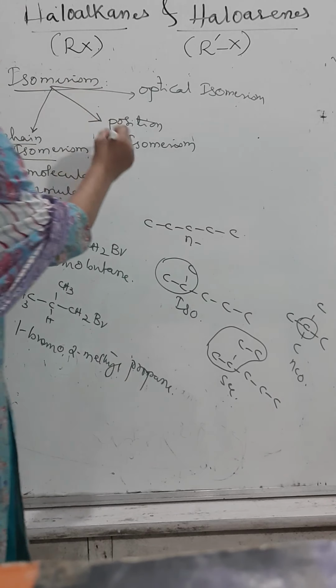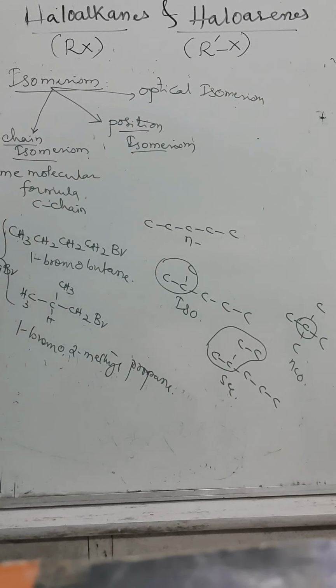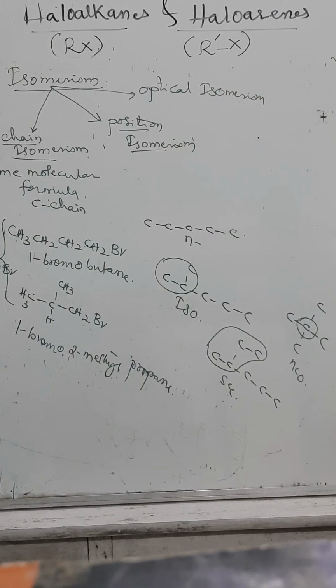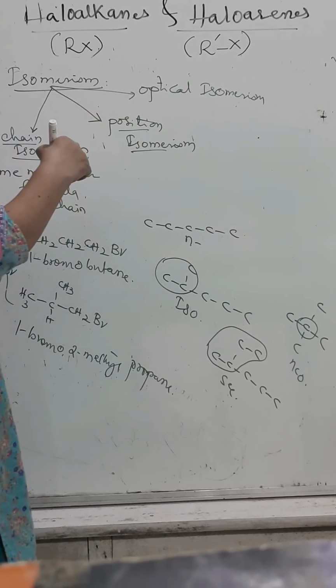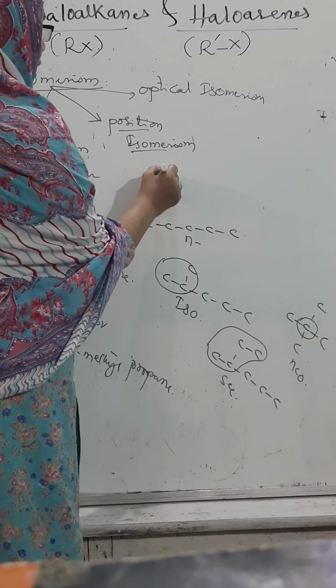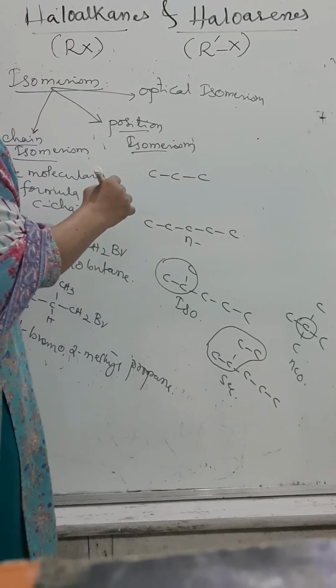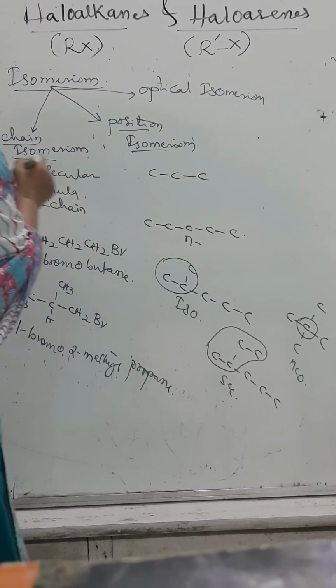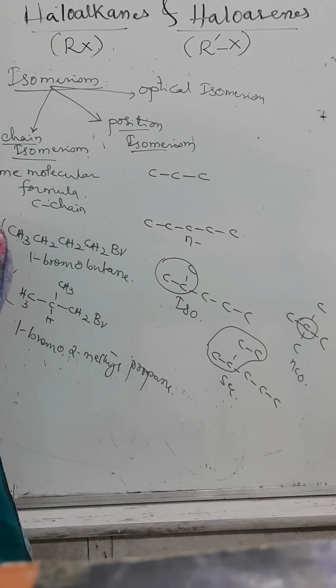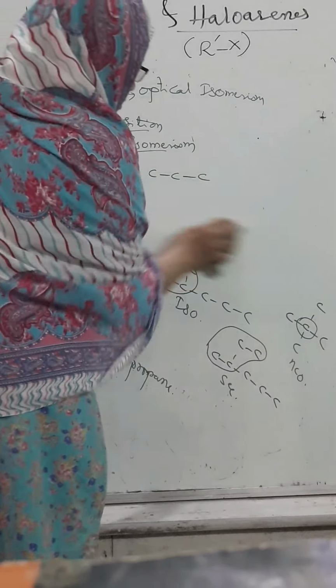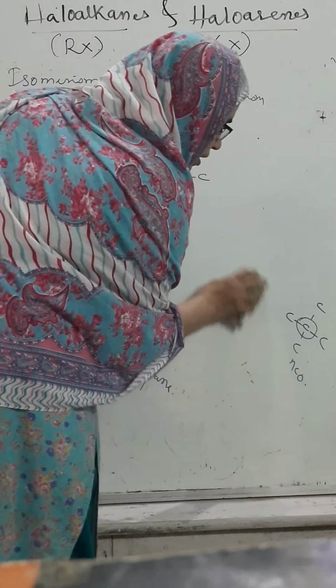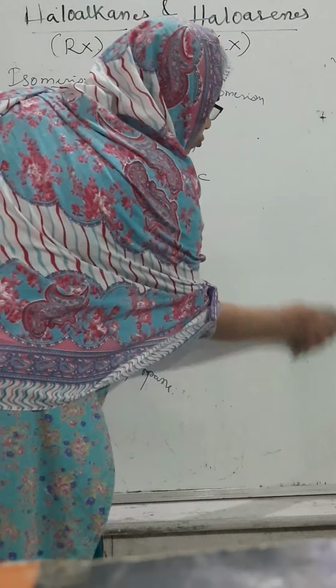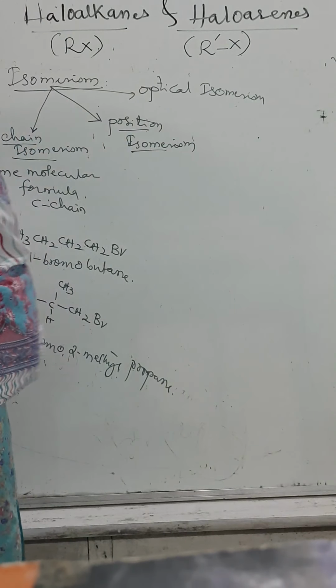The second type of isomerism is position isomerism. Here two or more molecules have the same molecular formula, but the position of the halide group is different. Let us move to the example. The position of the halide group is different. Let us move to geminal and vicinal. Yes, we can move to geminal, vicinal and terminal.